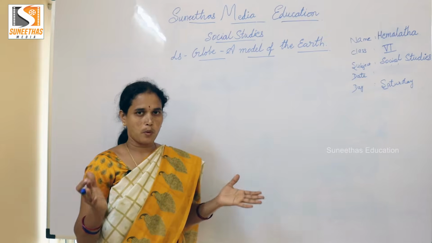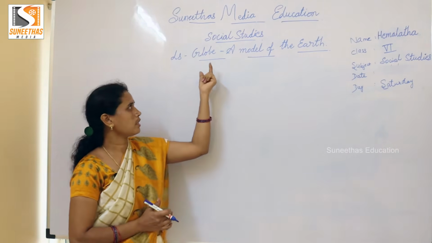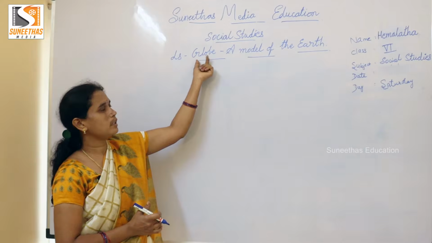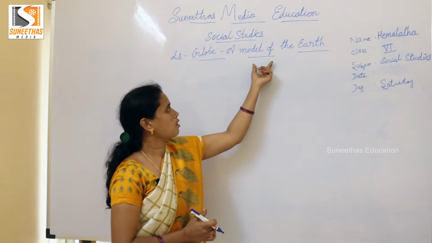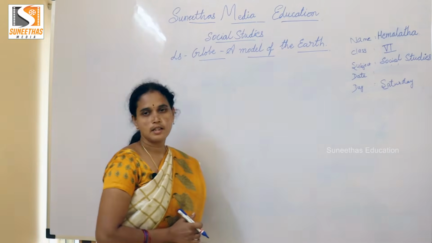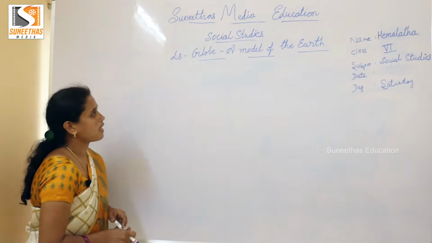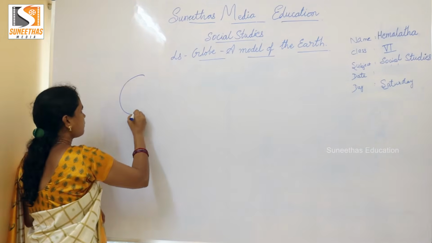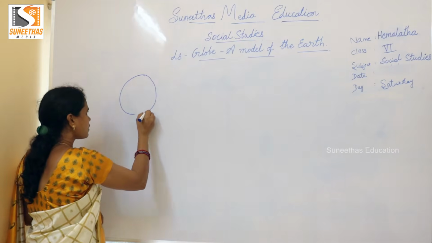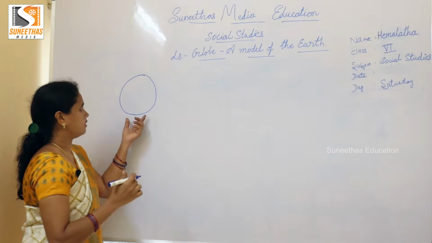We cannot see the whole. So that's why we take the model. So what is that model? Globe. Okay, children. So globe is called the model of the Earth. Through the globe, we can study about the Earth. We can study the shape of the Earth.